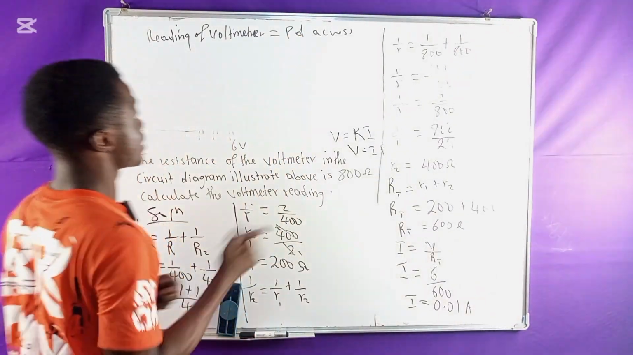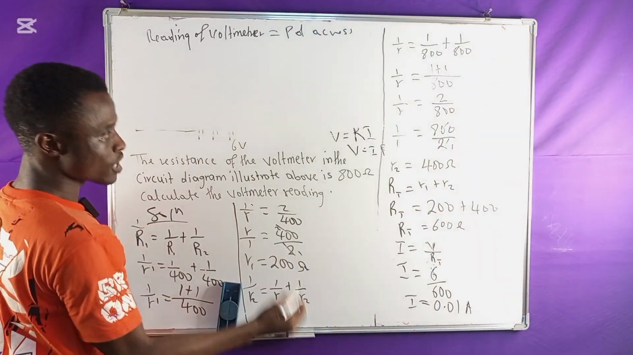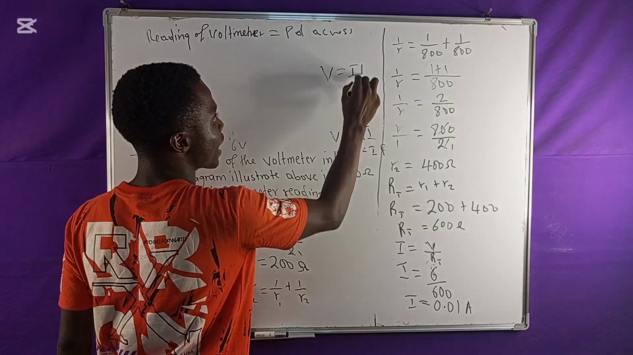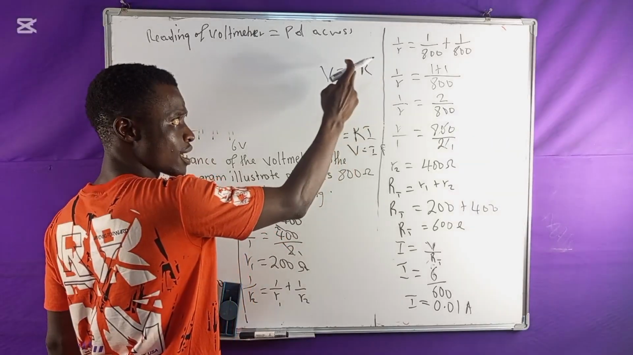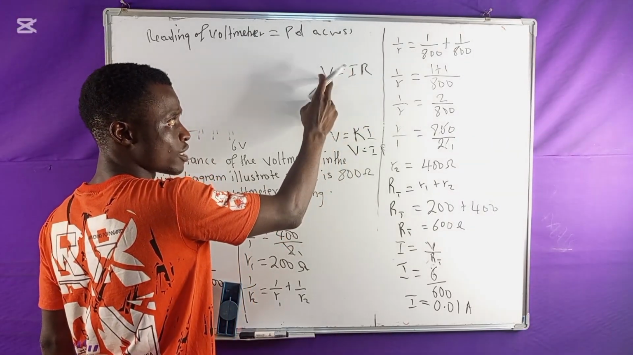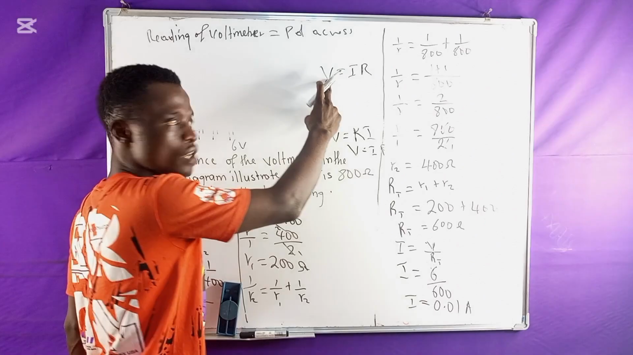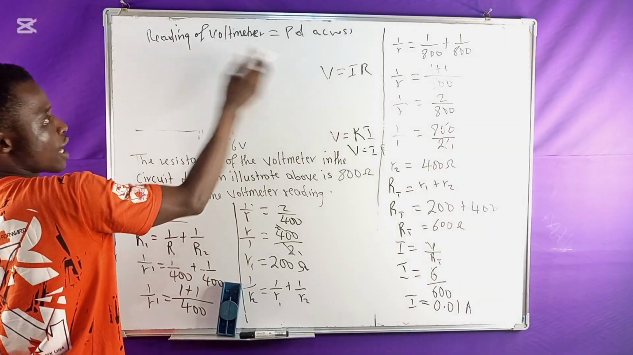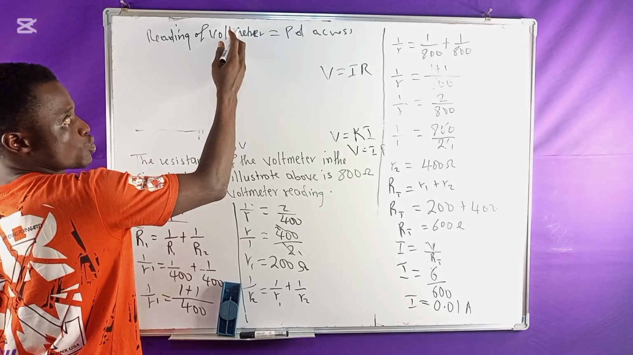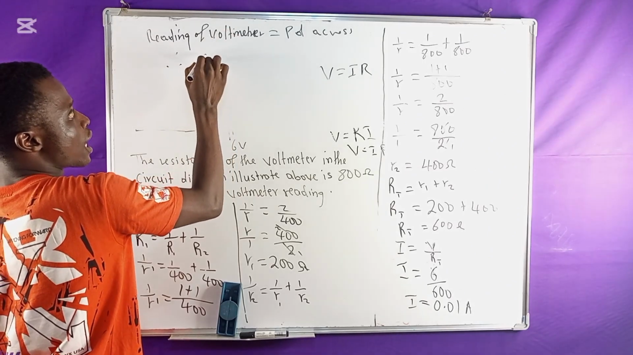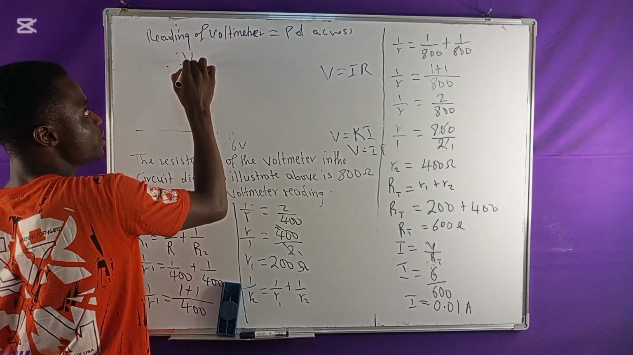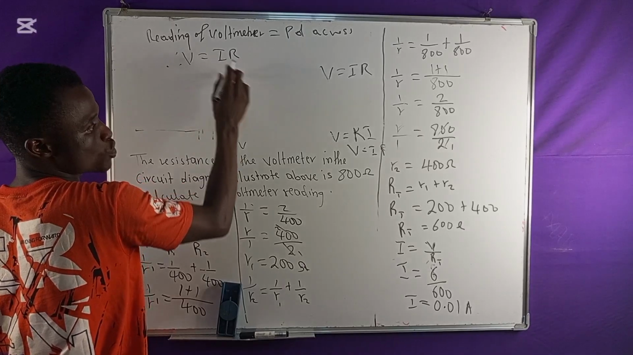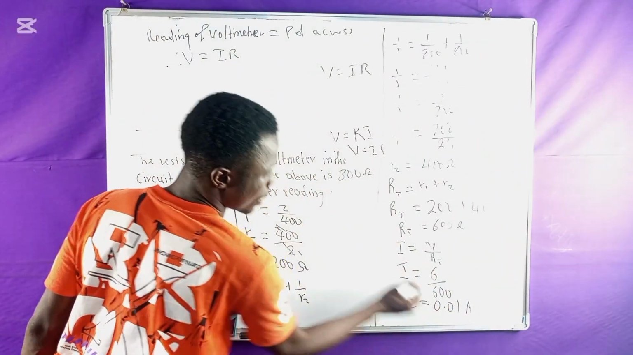So in that regard, if that be the case, the potential difference we have here, from Ohm's law, we are saying V is equal to IR. R is the resistance, I is the current, and V is the potential difference. So I'm going to be using this formula to solve for this. Potential difference equals this. So therefore, I'm going to multiply. That means this V here is going to be equal to IR. And the IR here is what? The I is this particular value we have.